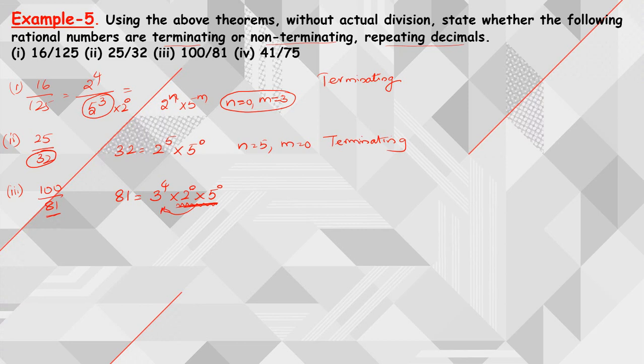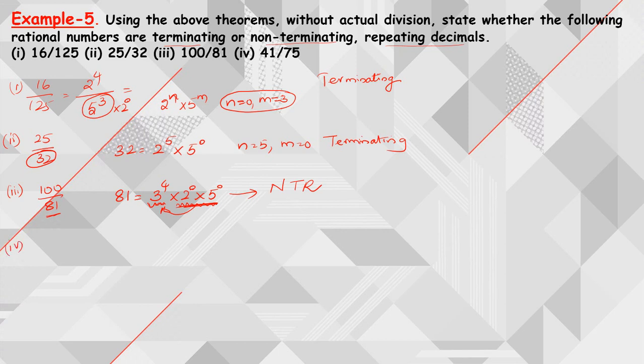So here m is equal to 0, n is equal to 0. Otherwise what we can simply say is, other than 2 and 5 factors, we are having one more prime factor, so that's why it is a non-terminating repeating decimal. It is a non-terminating repeating decimal. Simply we can say like that, right?